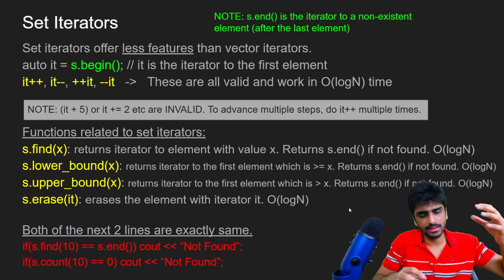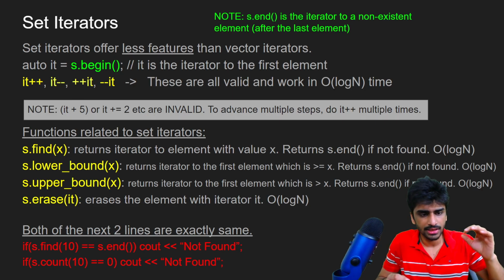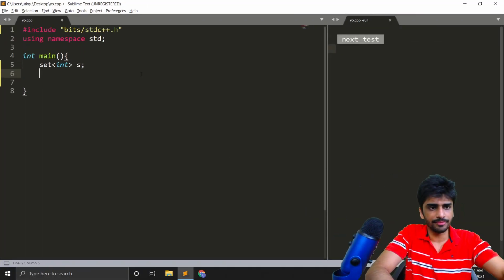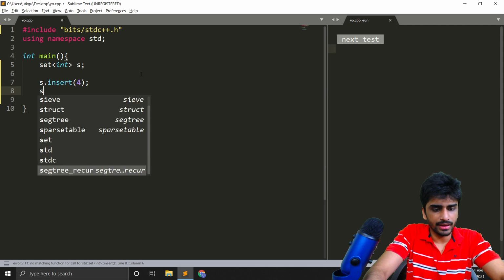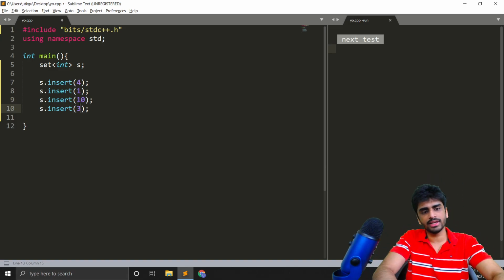So let's say if I want to erase the smallest element from the set, I can just write s dot erase s dot begin, right? So let's insert some elements. If I insert 4, then I can again insert 1, then I can insert 10, and let's say 3, and so on. So it doesn't matter in which order I insert them.